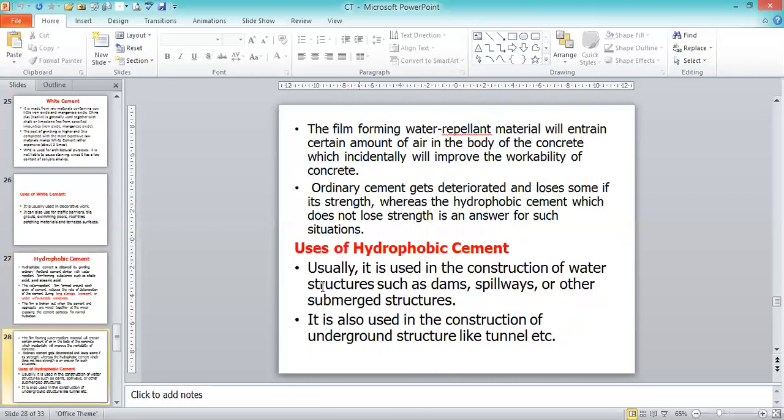Uses of hydrophobic cement: usually it is used in the construction of water structures such as dams, spillways, or other submerged structures. It is also used in the construction of underground structures like tunnels. The water repellent film acts on the surfaces of the cement grains such that it entrains air in the concrete, which incidentally improves the workability of the concrete. Ordinary cement gets deteriorated and loses some of its strength, whereas hydrophobic cement, which does not lose its strength, is an answer for such situations. That is the feature of hydrophobic cement.